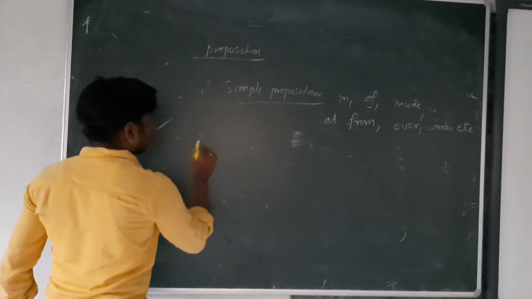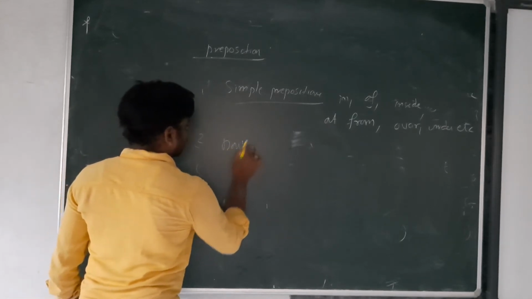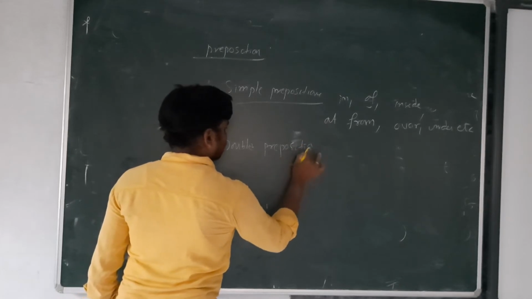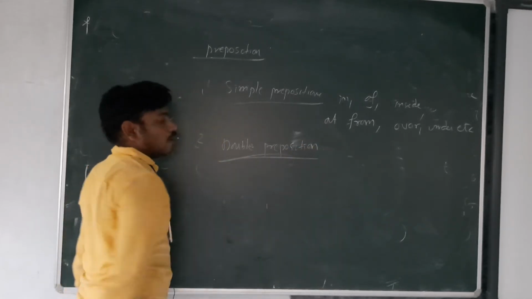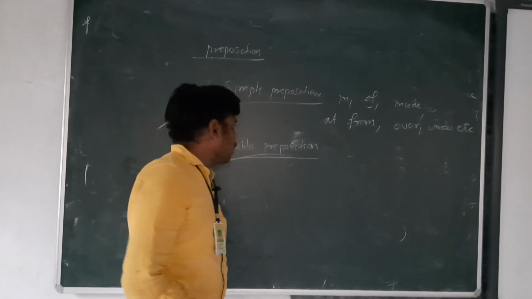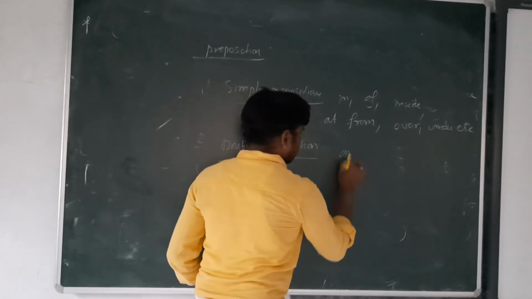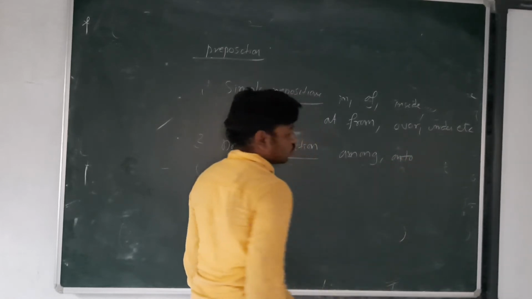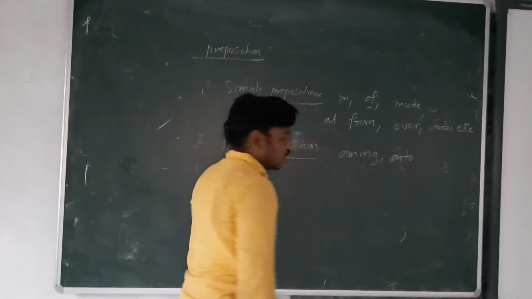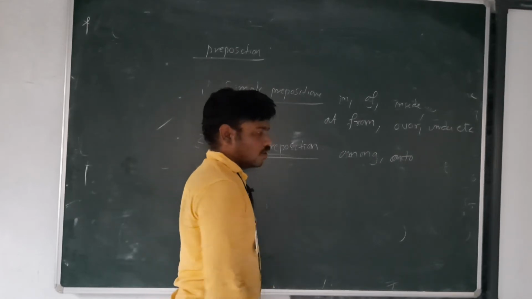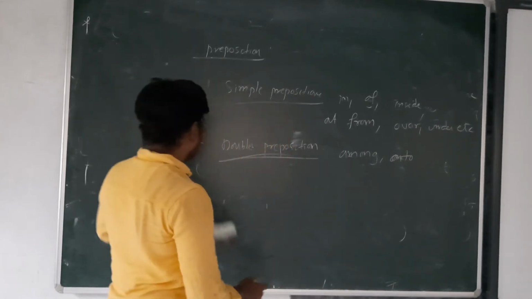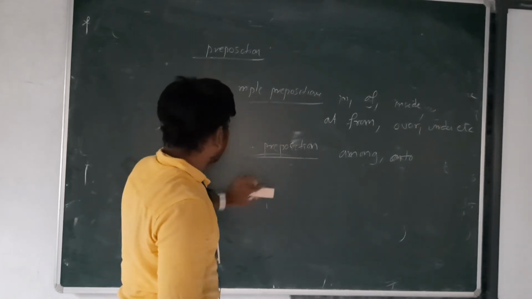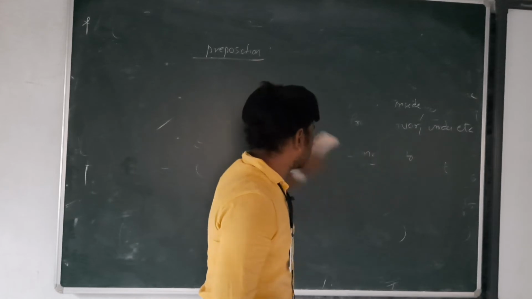The second type is double prepositions. Double prepositions are among, onto, and into. Sometimes we write double prepositions along with these. So these are called double prepositions. The first one is simple prepositions, the next one is double prepositions, and the next one is compound prepositions.